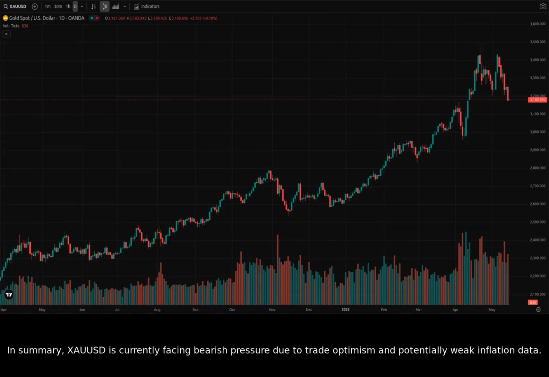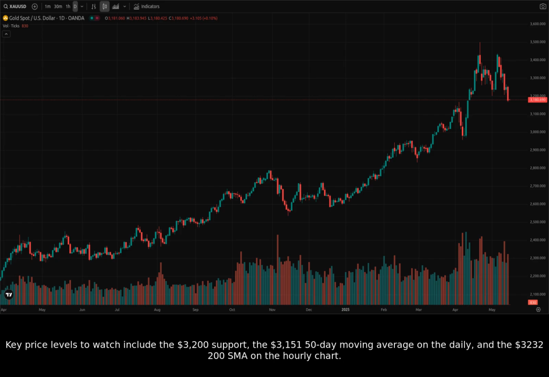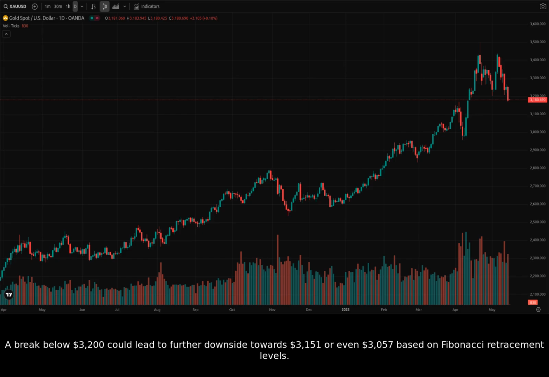In summary, XAUUSD is currently facing bearish pressure due to trade optimism and potentially weak inflation data. Key price levels to watch include the $3,200 support, the $3,151 50-day moving average on the daily, and the $3,232 200 SMA on the hourly chart. A break below $3,200 could lead to further downside towards $3,151 or even $3,057 based on Fibonacci retracement levels.